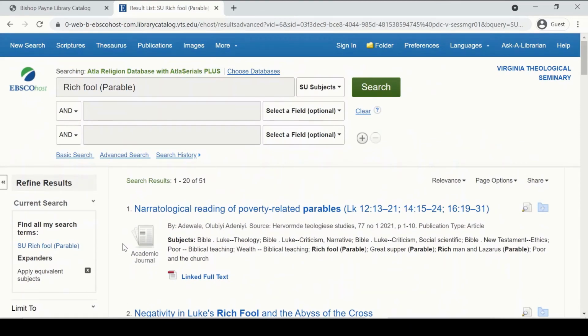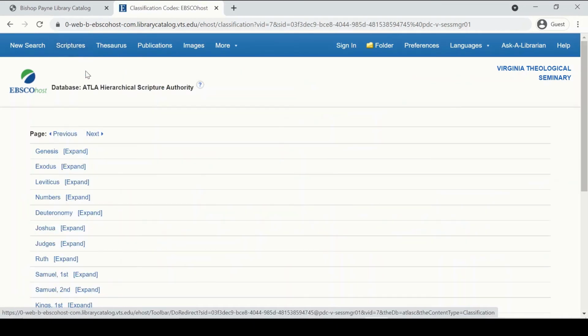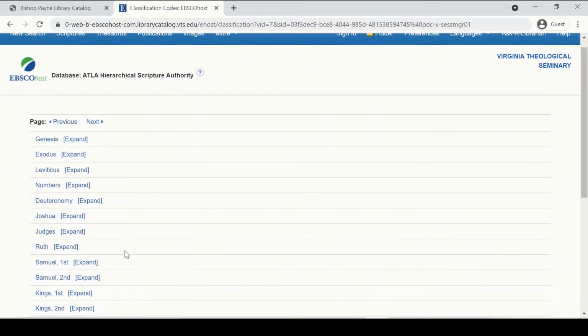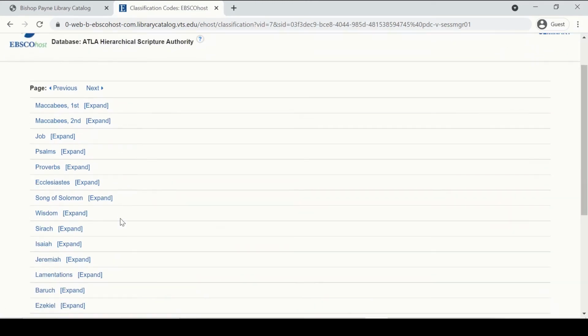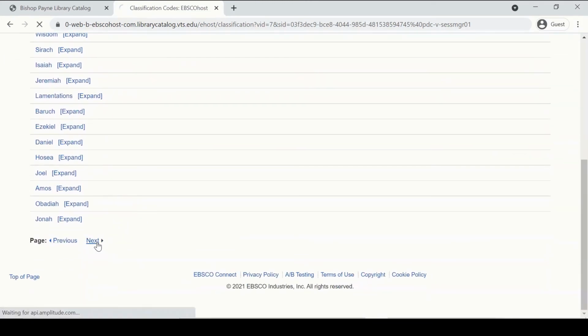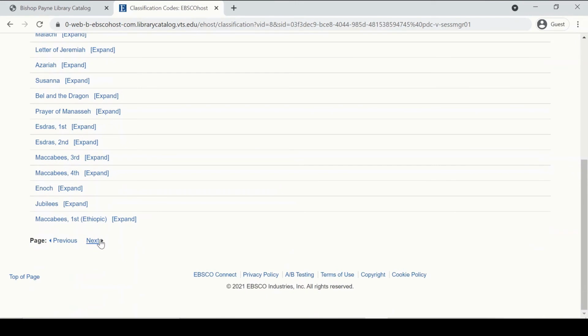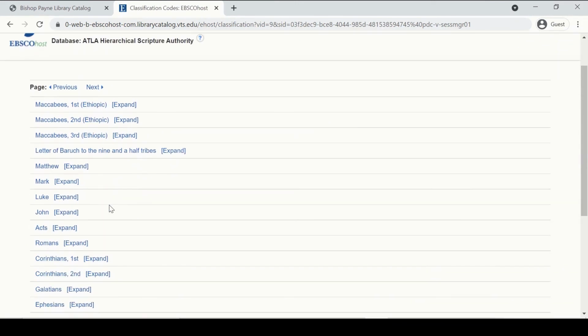The third method is to do the Scripture Browse feature. So at the top, there's a Scriptures button. Click on that. And from here, it's going to open up a canonically ordered list of books of the Bible. So I'm going to click Next until I get to Luke. Here's Luke, and I click on Expand.